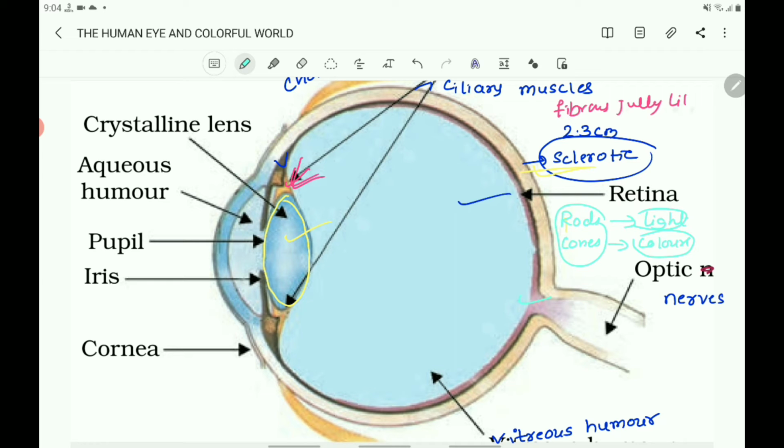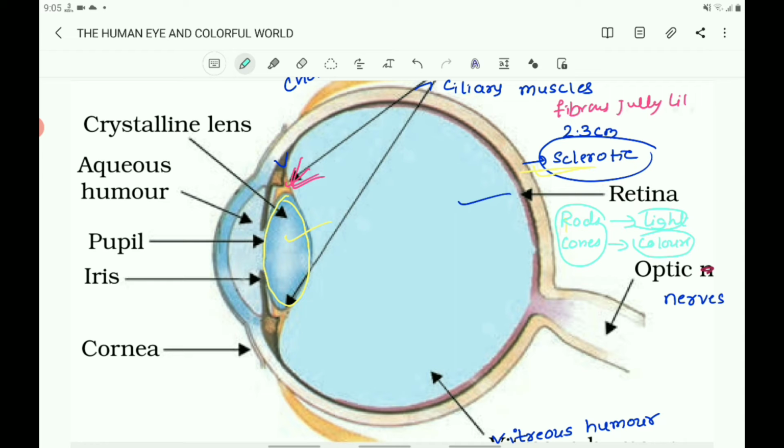What are the functions of rods and cones? These sensitive cells, rods and cones, change light energy into electrical signals. You know that the message of the image is to be sent to the brain to recognize the image of the object, or to see the object.